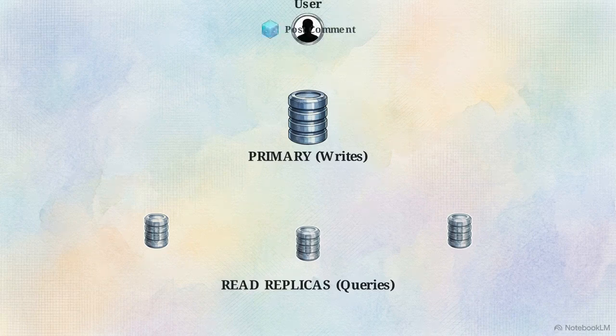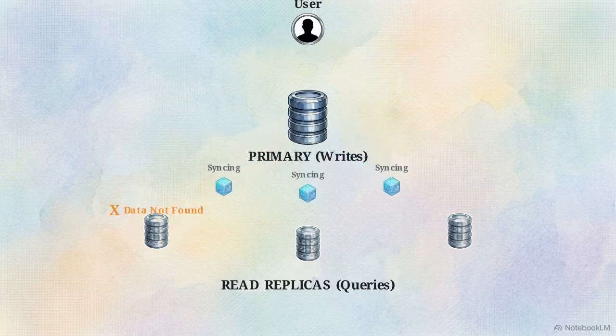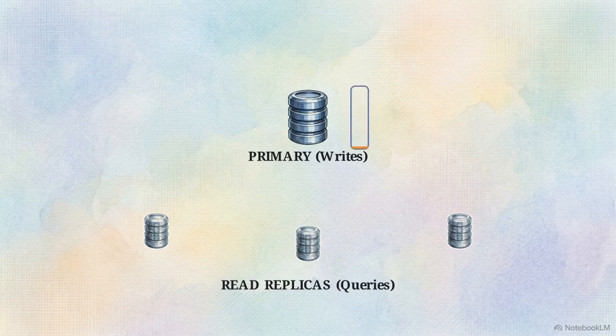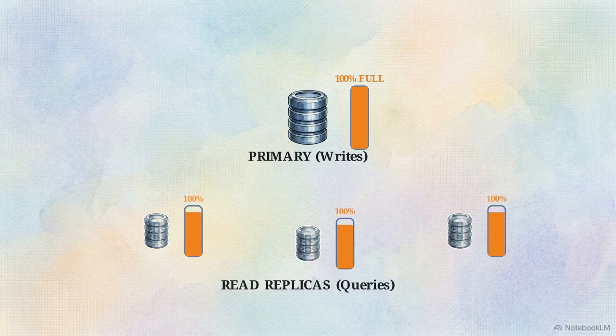This creates replication lag. Because it takes time to stream the copies, a user who posts a comment and refreshes immediately might hit a lagging replica that hasn't seen the update yet, making the comment appear missing. In an interview setting, remember that replication does not solve storage limits. If your disk is 100% full, adding more replicas just gives you more machines that are also 100% full.